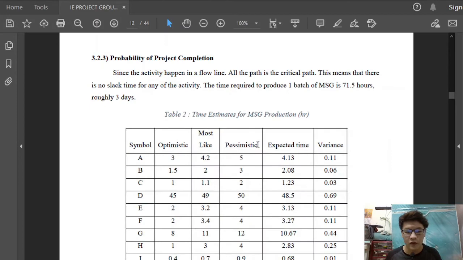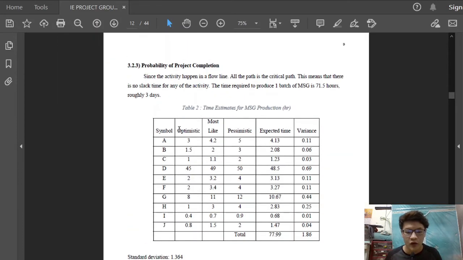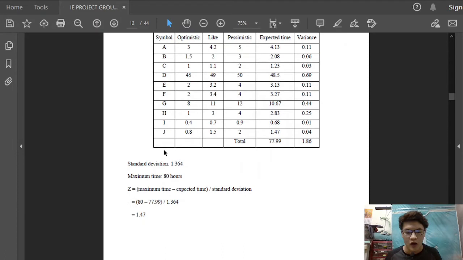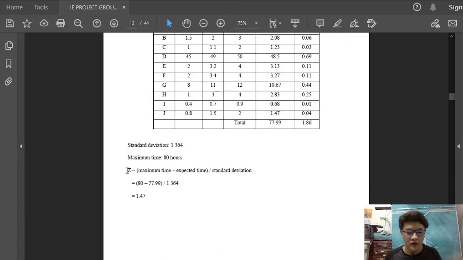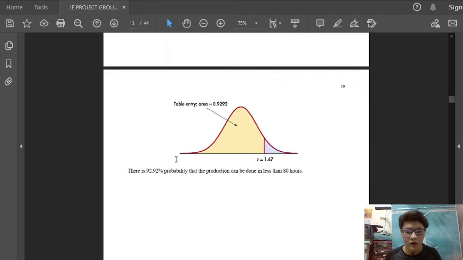For the probability of project completion, we can see in the table the optimistic, most likely, and pessimistic times. The expected time is calculated using the formula found in the textbook, and all of this is used to calculate the Z. Using the Z and the maximum time of 80, we have drawn the probability chart. There is a 92.92% probability that production can be done in less than 80 hours.